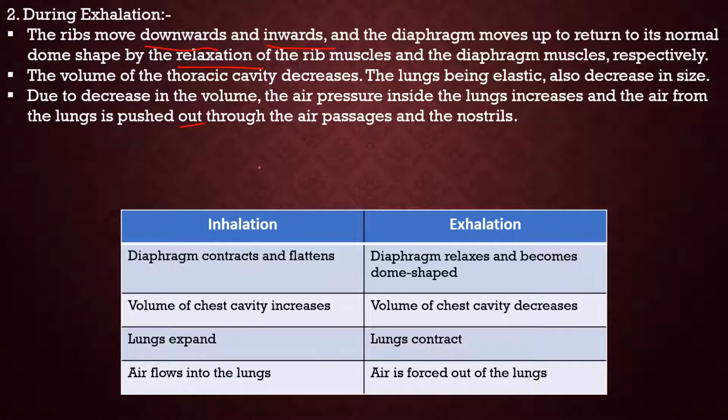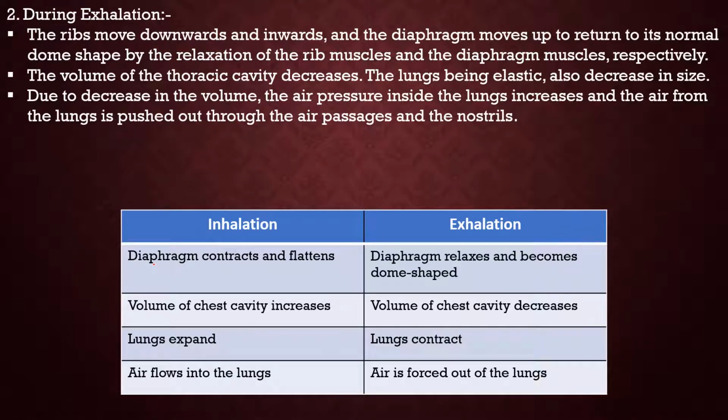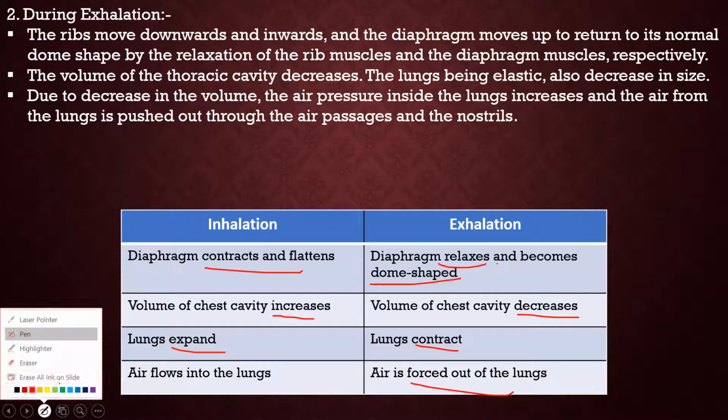So this table over here will make it more clear. During inhalation the diaphragm contracts and flattens. During exhalation diaphragm relaxes and becomes dome shaped. In inhalation volume of chest cavity increases, in exhalation of course it is opposite, it decreases. In inhalation lungs expand, in exhalation lungs contract. In inhalation air flows into the lungs, but in exhalation air is forced out of the lungs. So this much was for the first topic.